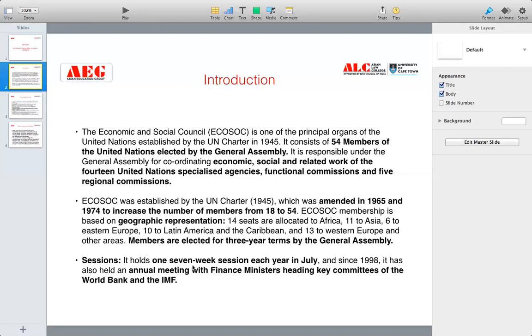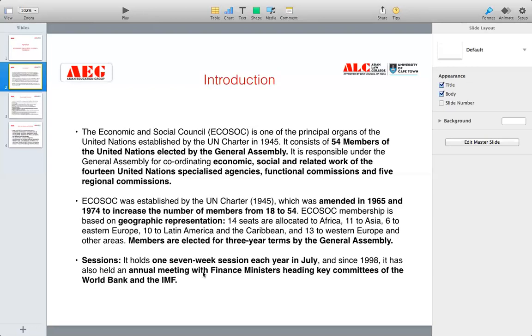So for almost 2 months, it meets in July. And after 1998, what is happening? It is also having its annual meeting with the finance minister of all the key committees of the World Bank and IMF. So if you people know World Bank and IMF, I've already done these institutions with you people. I might repeat these institutions in my revisionary classes also.